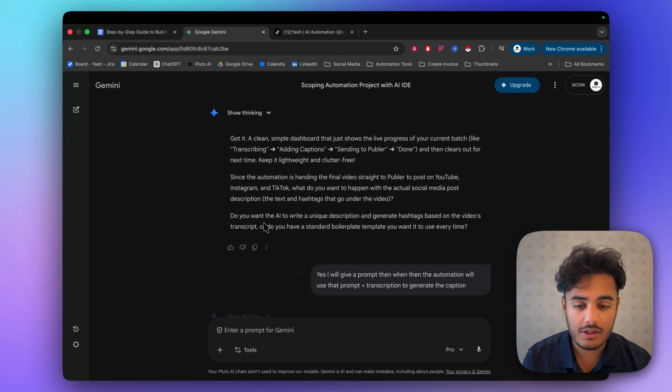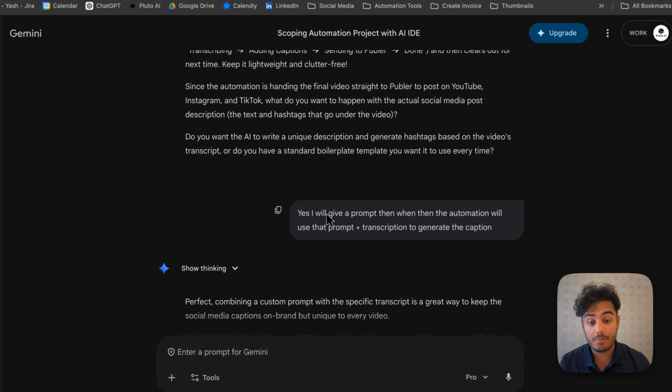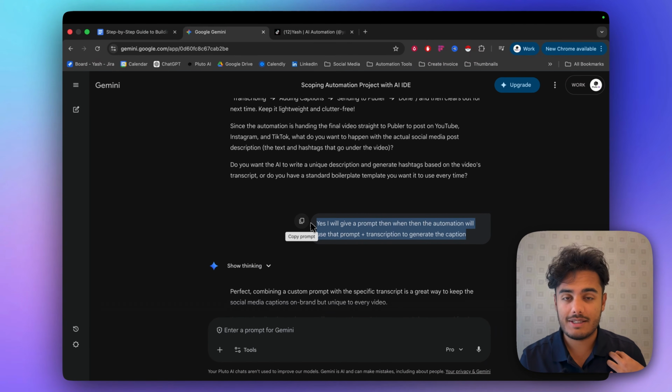And then it's asking if like we should add the prompt in the front end. I said we're just going to give the prompt directly in the back end and hard code it in. I think that's a safer way to build out this automation, and the prompt will always remain the same since I'm building it for myself, and the captions will always be going through and creating the same prompt.